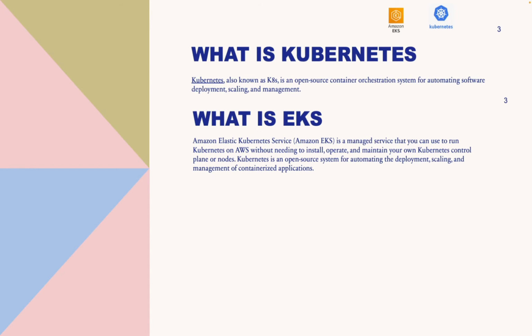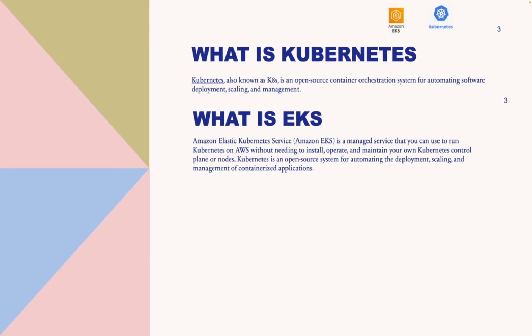So EKS, Elastic Kubernetes Service. There are different cloud providers like GCP, AWS, Azure, and OCI, Oracle Cloud. They all provide their managed Kubernetes service. So EKS is basically the managed Kubernetes service provided by AWS. GCP has their own, which is called GKE, Google Kubernetes Engine.